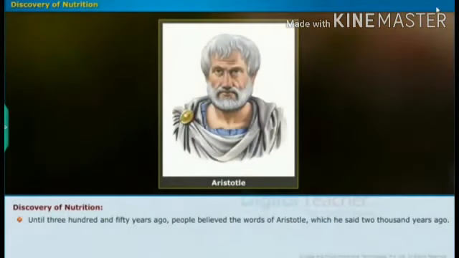And in this slide, who is he? He is a scientist. His name is Aristotle. He was the first to discover nutrition in plants.